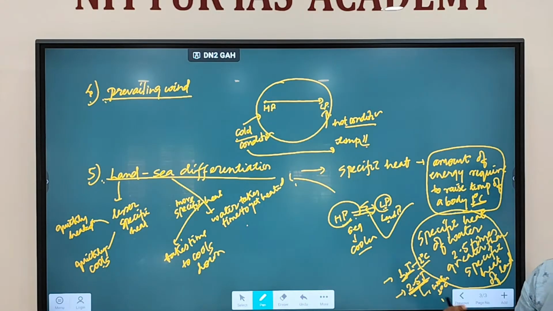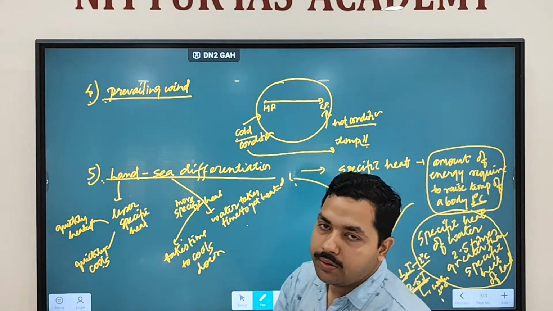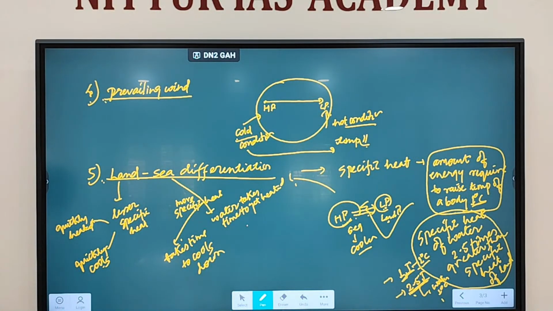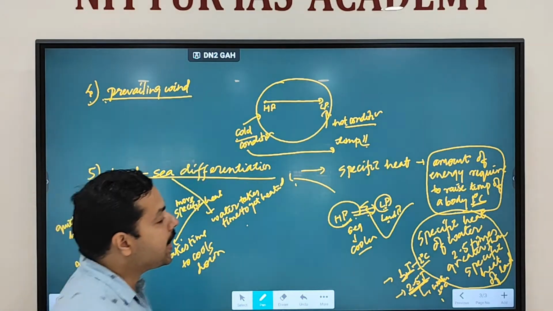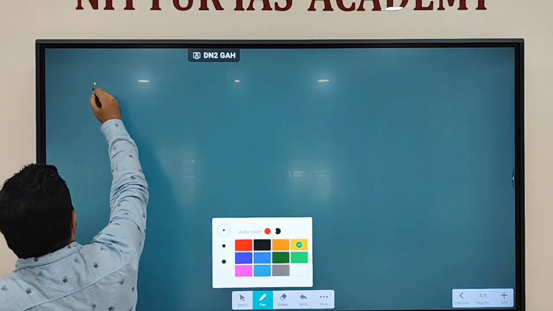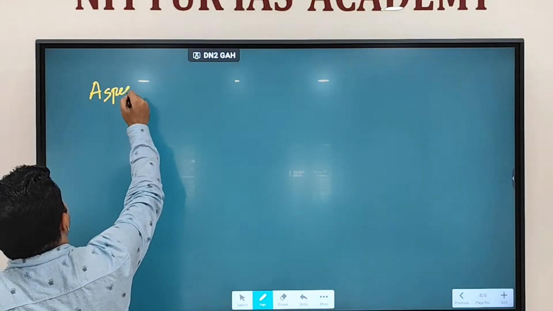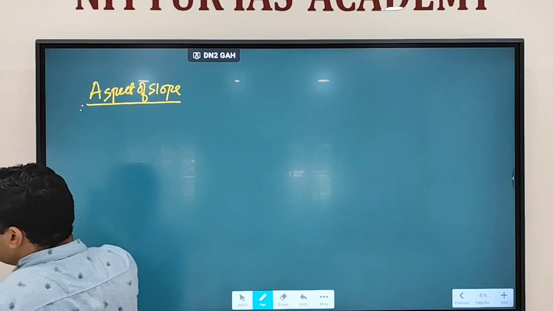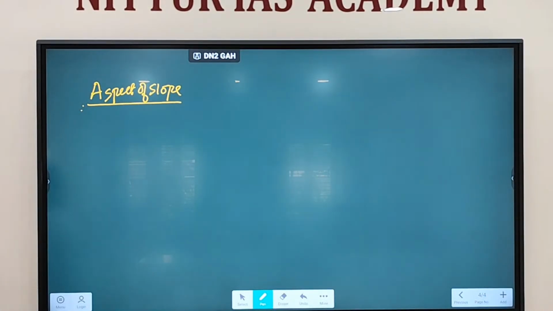Another factor which is causing the difference in distribution of temperature on earth. Clear? Next that you find is aspect of slopes. This is also impacting temperature distribution on earth.